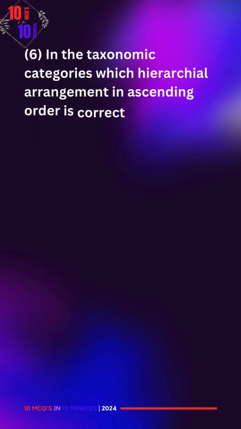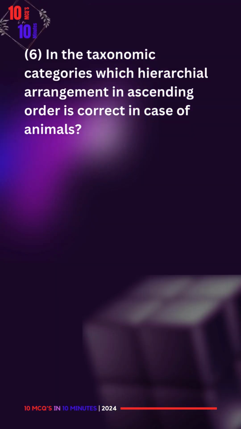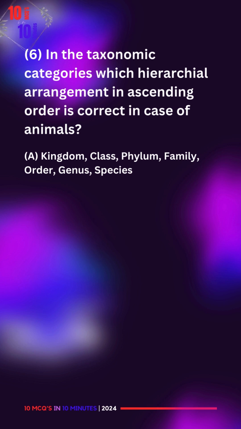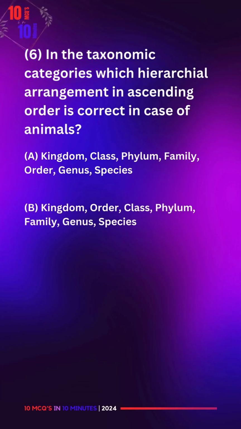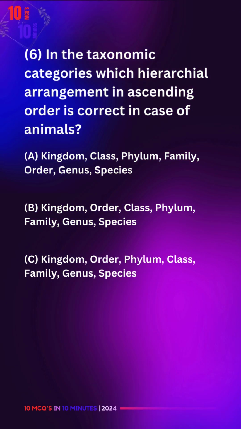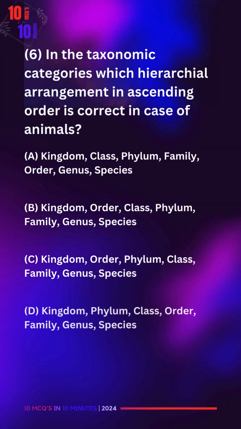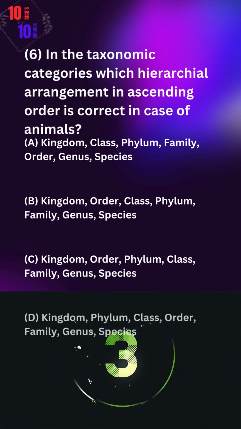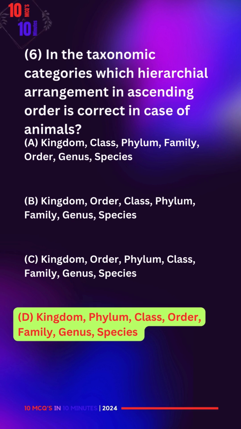6. In the taxonomic categories, which hierarchical arrangement in ascending order is correct in case of animals? A. Kingdom, class, phylum, family, order, genus, species. B. Kingdom, order, class, phylum, family, genus, species. C. Kingdom, order, phylum, class, family, genus, species. D. Kingdom, phylum, class, order, family, genus, species. The correct answer is D.